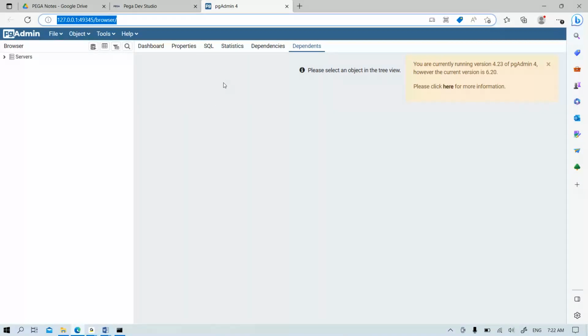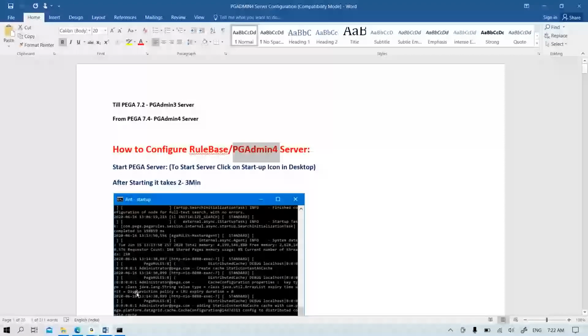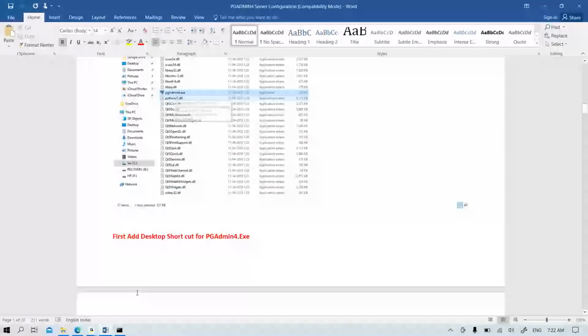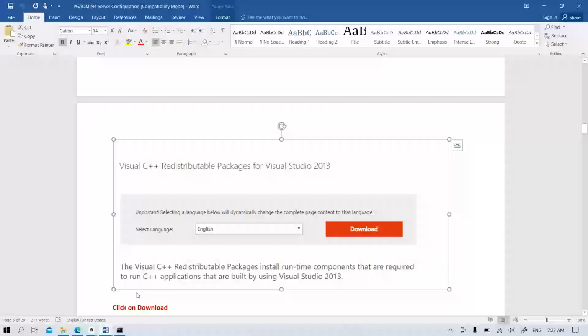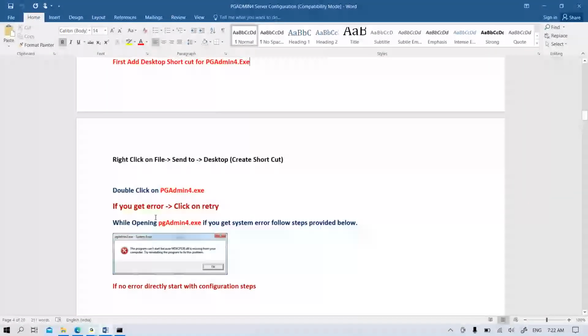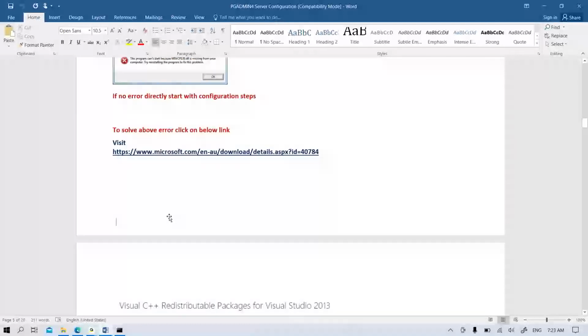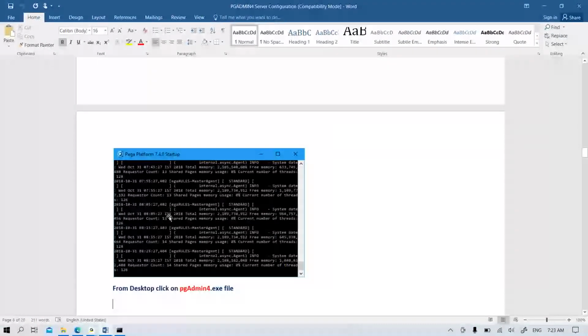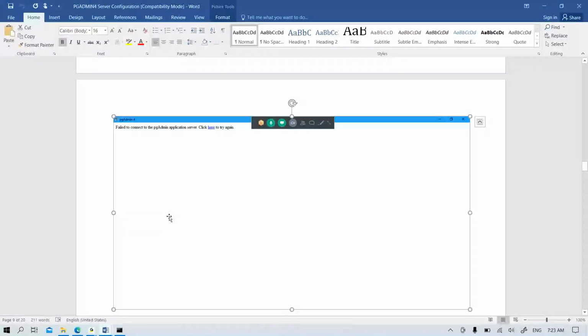Sometimes in your system, if you try to open this, it will ask for a password. Give the password as rules. In some systems, when you try to open this, it is going to ask for a password. There are some steps which are not required for the present version, so ignore them. I gave them just for review purposes. They are for version 8.4 and earlier only. For the present version, it will open directly without any problem.